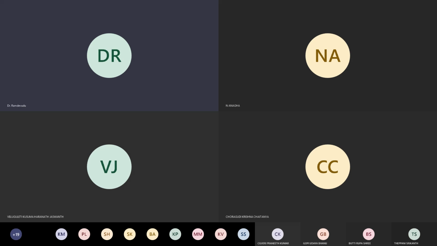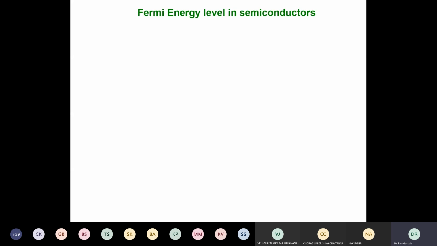The definition of Fermi energy level in semiconductors. In metals, we define that if you take the energy levels, they will be filled from the lowest energy level, and at 0 K up to certain levels, electrons are filled. And this highest occupied energy level, we call it the Fermi energy level in metals. But in metals being conductors, there is no separation between conduction band and valence band. They are superposed. Therefore, the highest energy level can be identified.